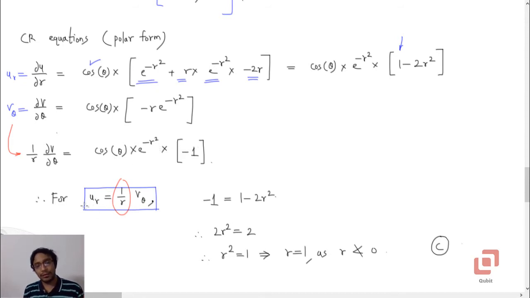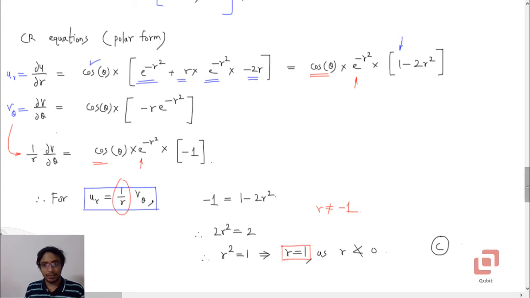Okay, now if we equate ∂u/∂r with 1 upon r ∂v/∂θ, then these two terms are already there in both the derivatives. So it then boils down to the equation 1 minus 2r squared equal to minus 1. If you solve it, you will get 2r squared equal to 2, or r squared equal to 1. See, now r can never be minus 1 because r is representing the modulus of the complex number. So r has to be equal to 1.